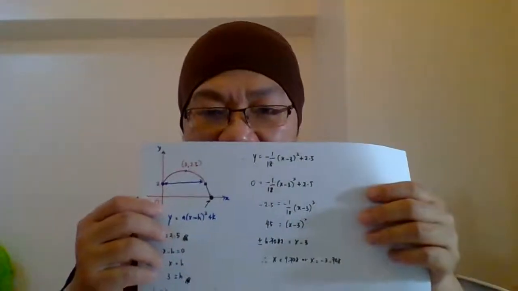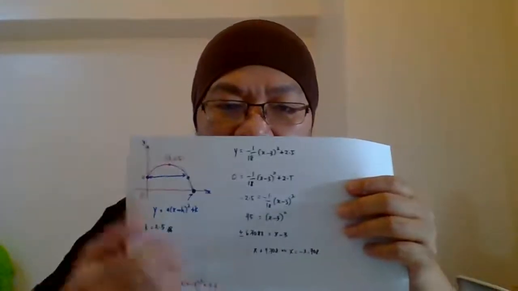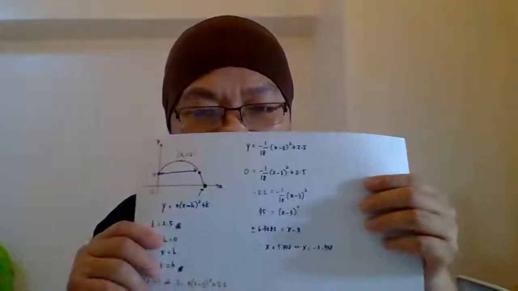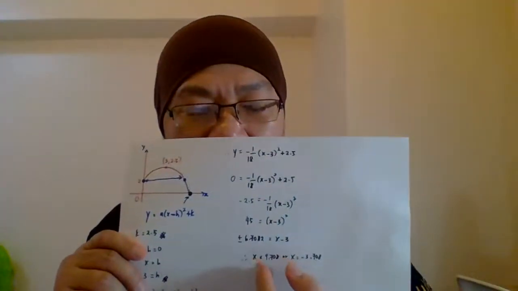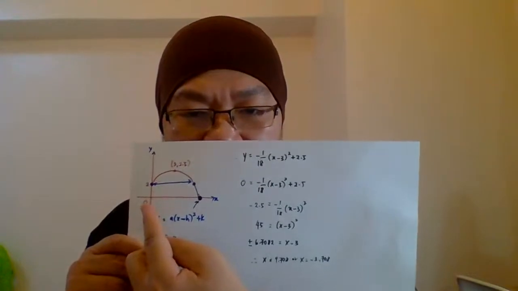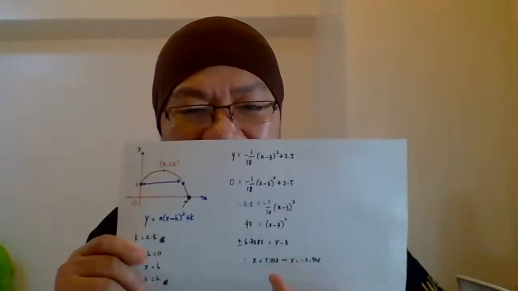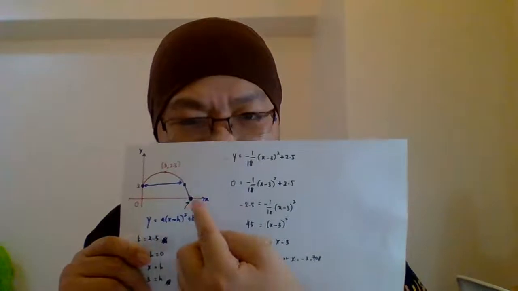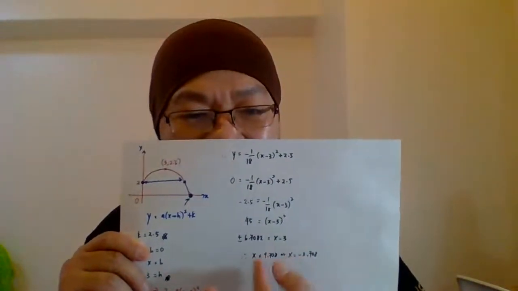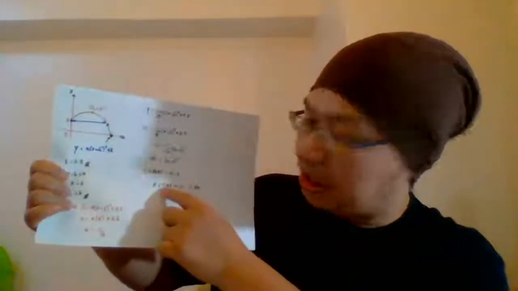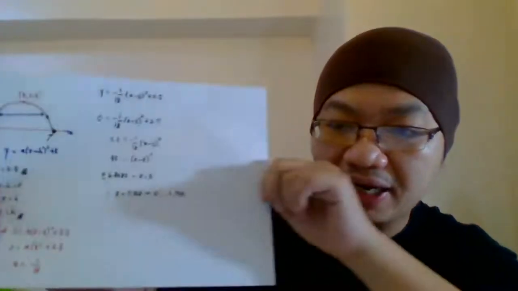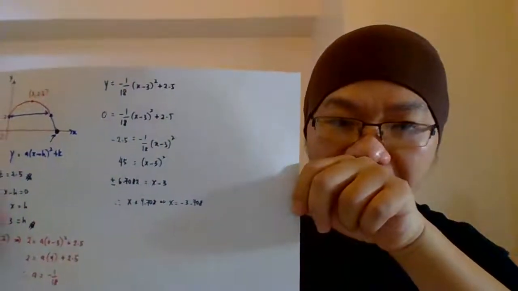So we look at the diagram. In the diagram, we are talking about distance. Distance should be a positive value. So we start from 0, the origin, to the right side. That means it is supposed to be a positive value here. So the final answer is what? 9.708, 9.708.